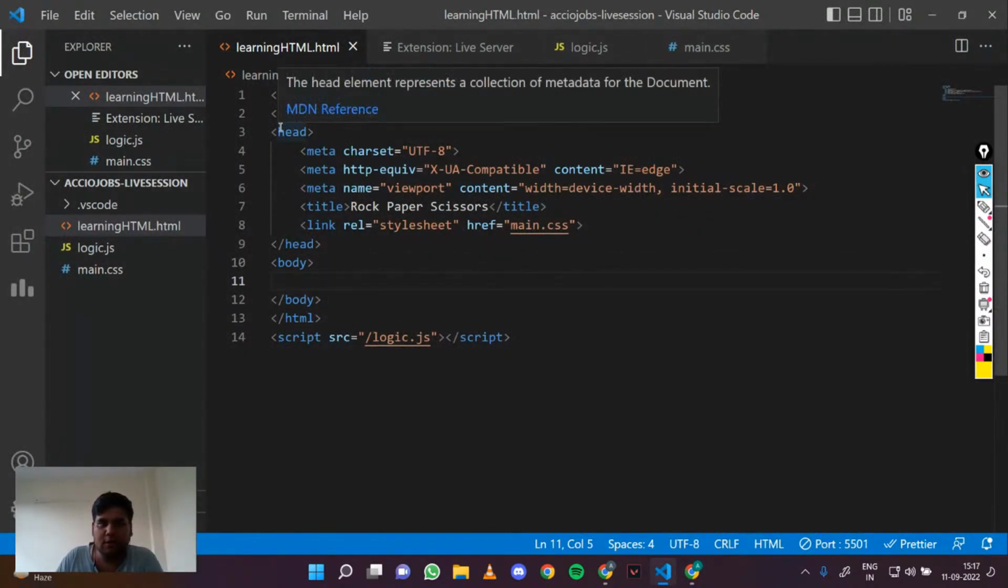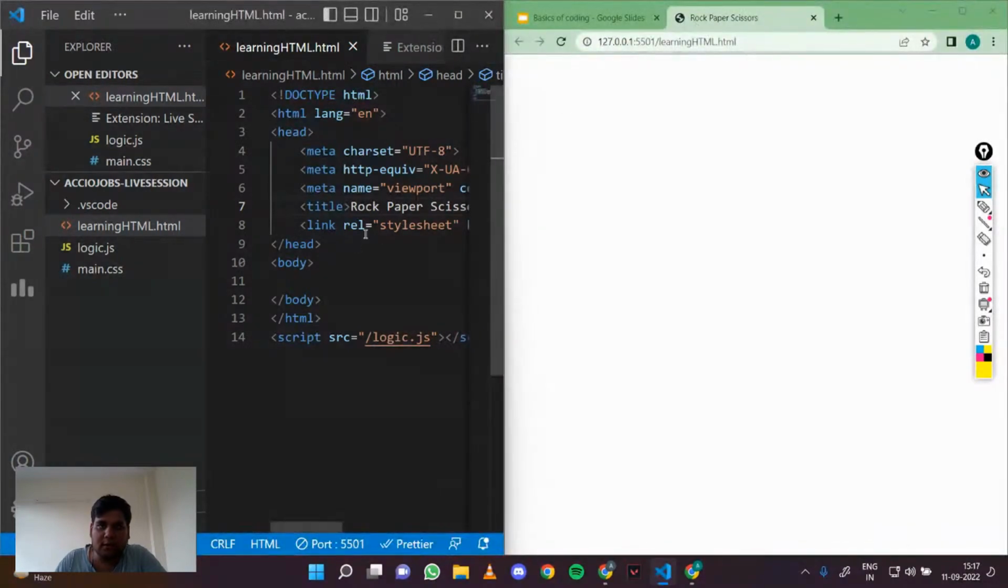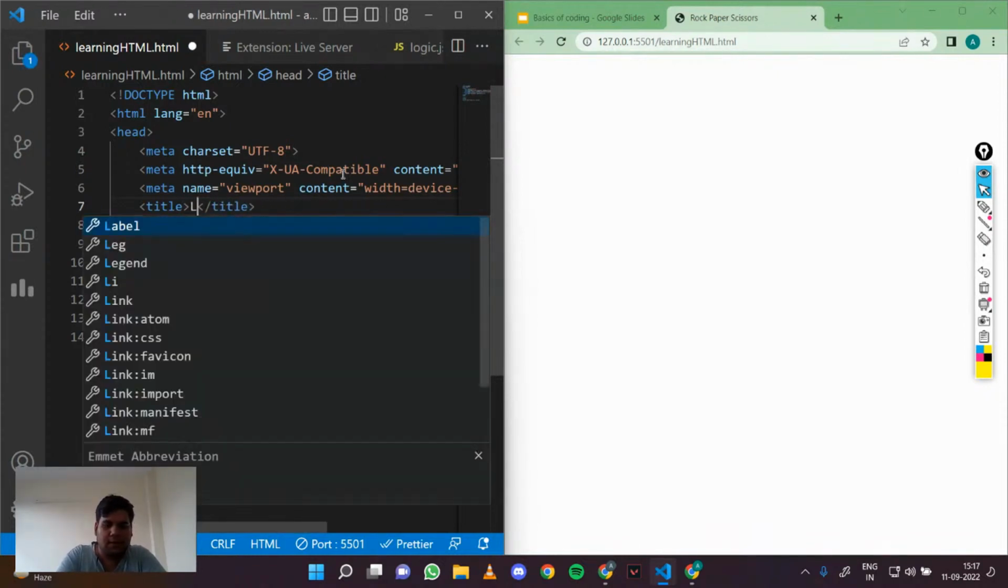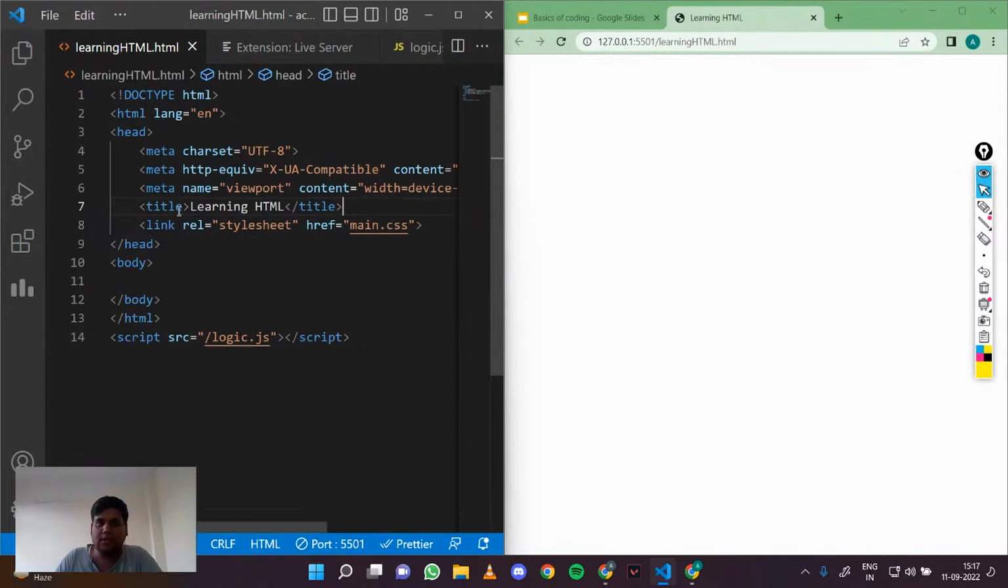In HTML you have your head, which stores the browser information. Here it shows the title. This title is being shown right here in the tab. If I change it to, let's say, learning HTML, you see that this also changes as I save it. So this title shows whatever comes on the tab, and we give it learning HTML.